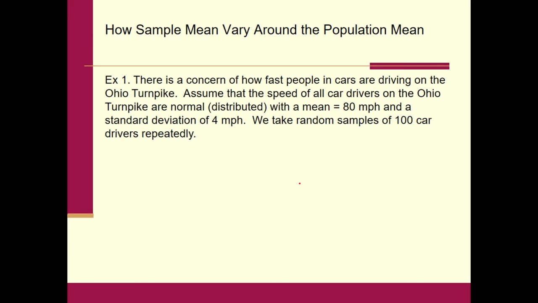All right, so let's write down what we know. We know that X is car driver speed, and those speeds are varying from person to person. Mu is equal to 80. Why did I say mu? Because I said all of the drivers have a mean of 80, so that's why I put mu there, the population mean. Population standard deviation is equal to 4. And all of our samples will have a sample size of 100.